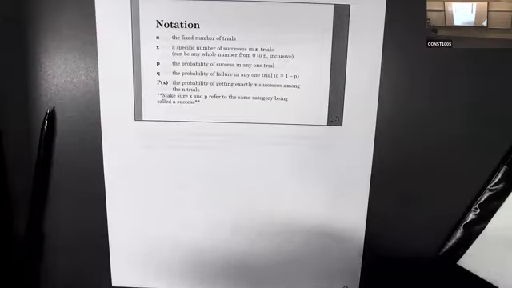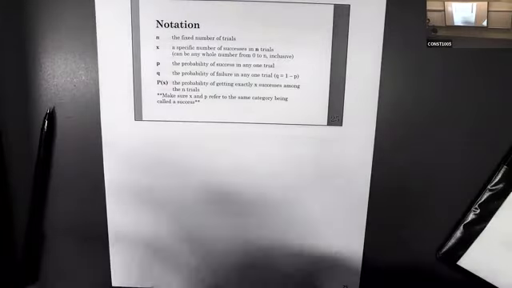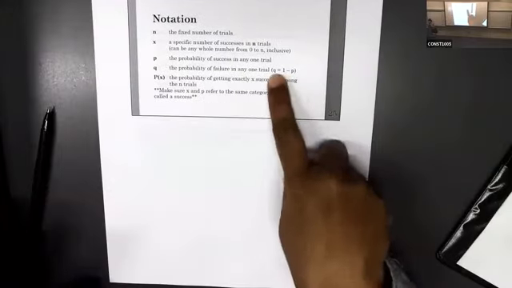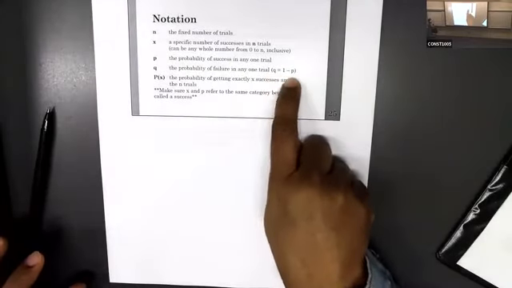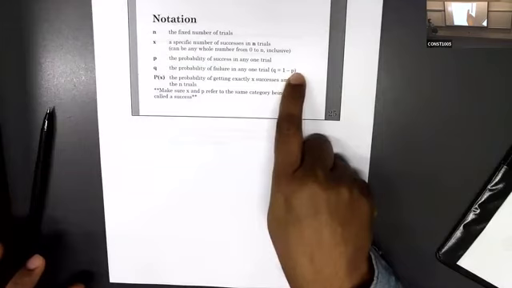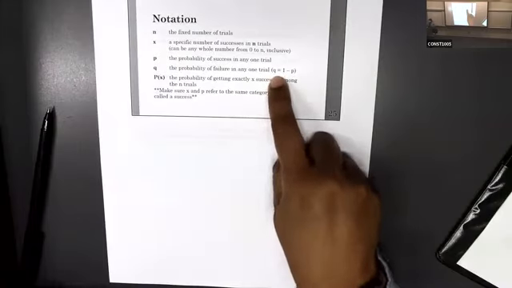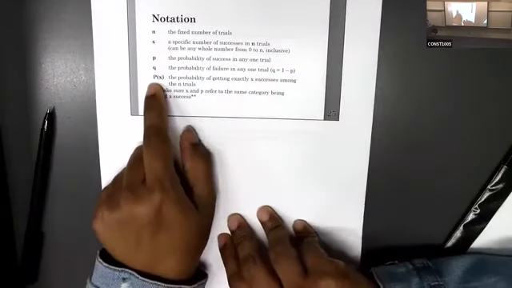So if the success probability is 0.4, then the failure probability is 0.6. Why? Because q is 1 minus p, very important. So if you know the p value, the probability of success, then 1 minus p is your q, the probability of failure.